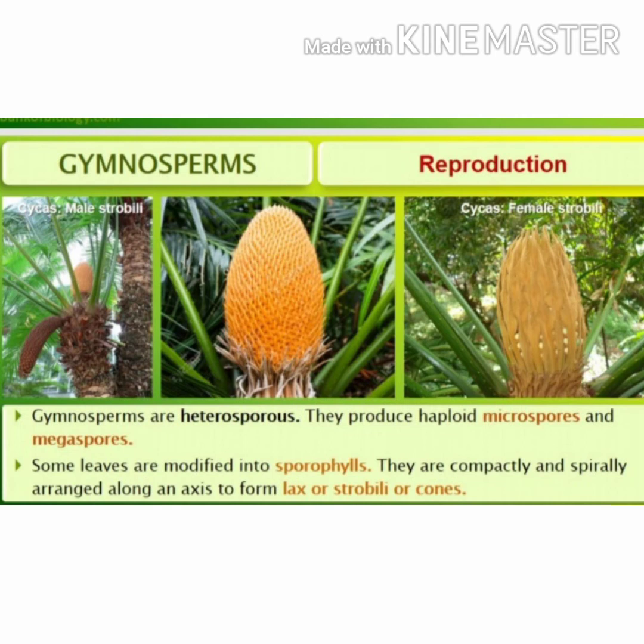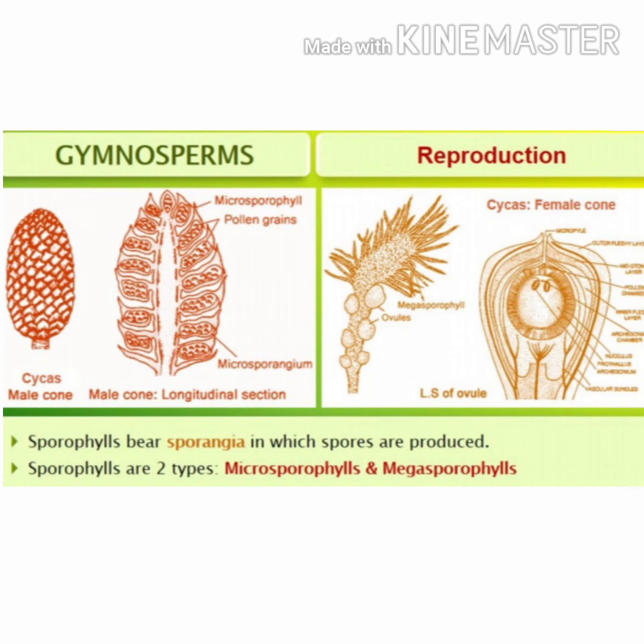In gymnosperms, two types of spores are produced. They are microspores and megaspores, so they are said to be heterosporous. And the leaves are modified into sporophylls. These sporophylls are compactly and spirally arranged along an axis to form cones or strobili. The sporophylls bear sporangia, which are sac-like structures in which the spores are produced.